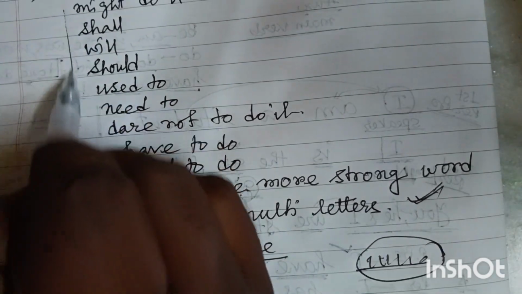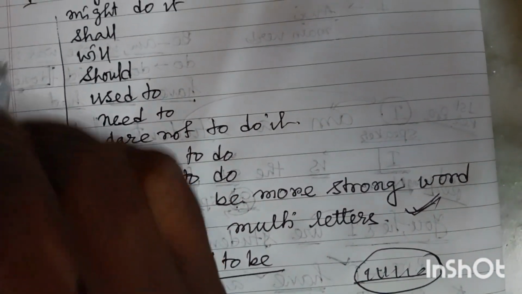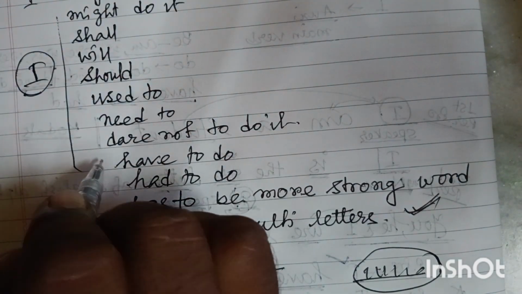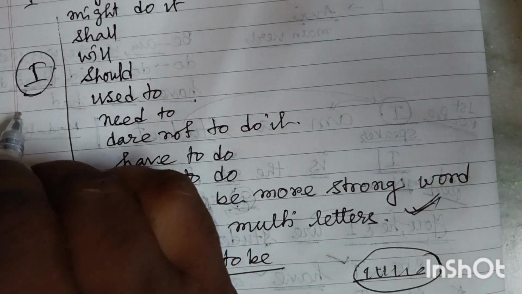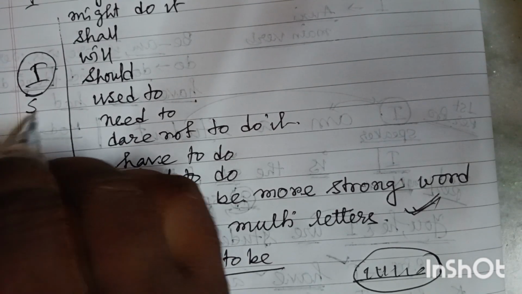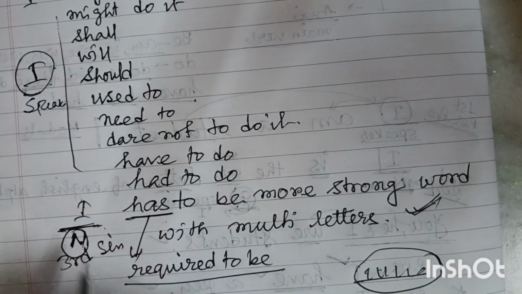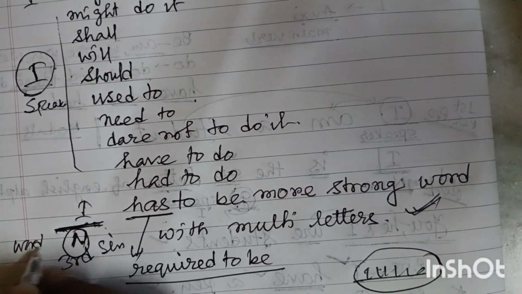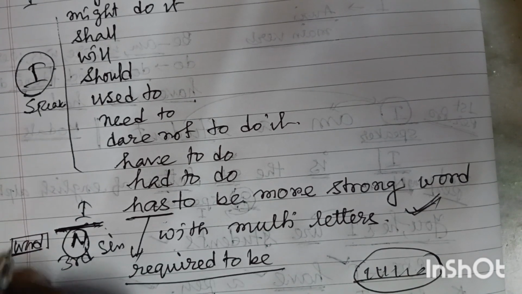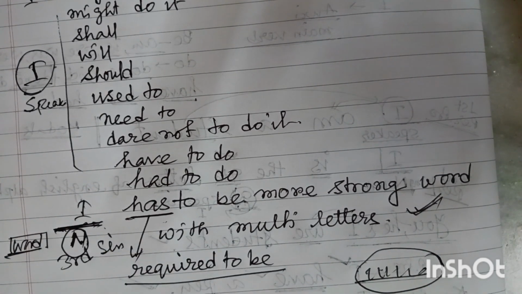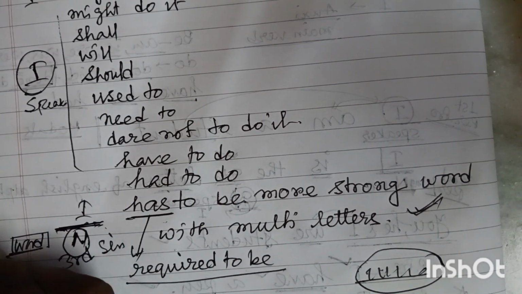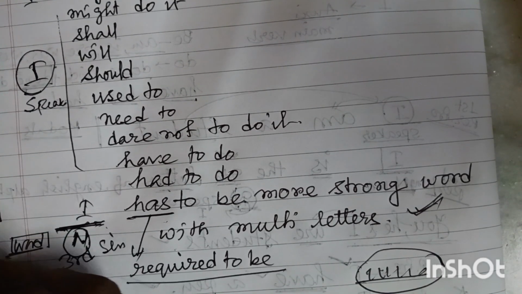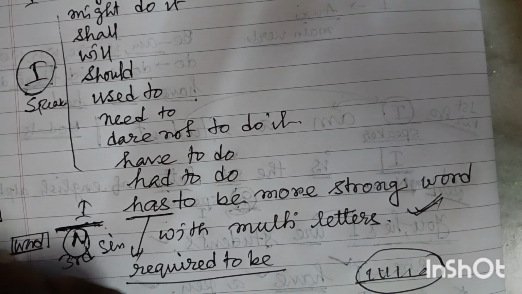And with the rest of the verbs, I is a personal pronoun. You have used all types of modal verbs, and I is the personal pronoun, and it is the speaker here. Here it is not a speaker, it is not a person, it is just a word, a single lettered word. You can see A is also a single letter and it can be treated as a word because we use this as a determiner, you have seen.